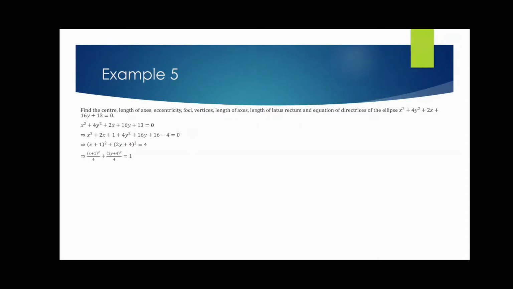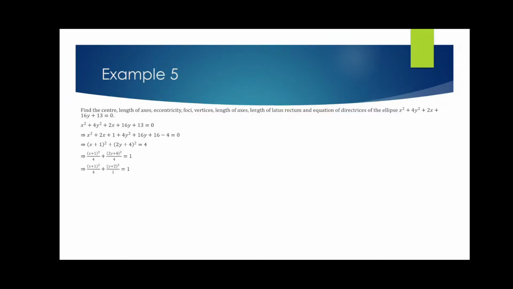We divide it by 4 and then we just cancel out any factors we have, so we come across x plus 1 whole square by 4 plus y plus 2 whole square by 1 equals to 1. So now if we tally this, this is basically x minus h whole square by a square plus y minus k whole square by b square equals to 1.